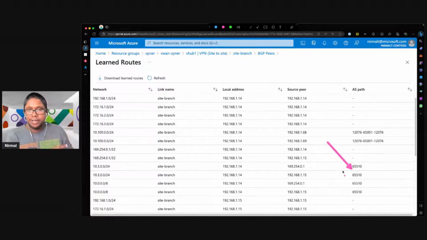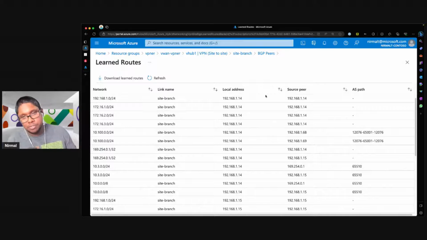That is only advertised by the VPN device on premises, and then injected into my virtual WAN routing table hosted in my Azure environment. So that is confirming that this setup is connected. We have the ExpressRoutes up and running, and we have the VPN tunnels connected.